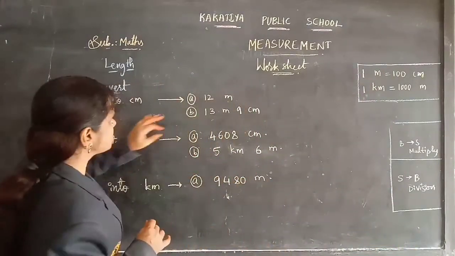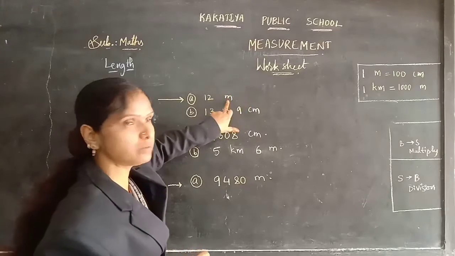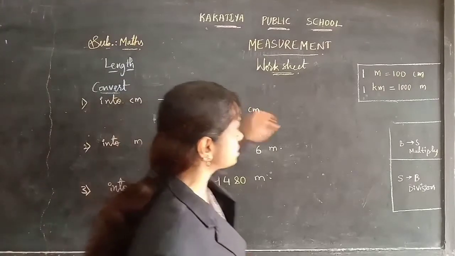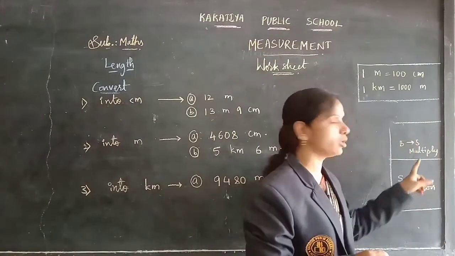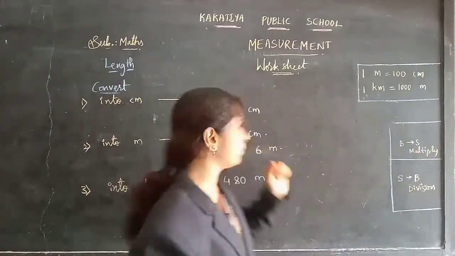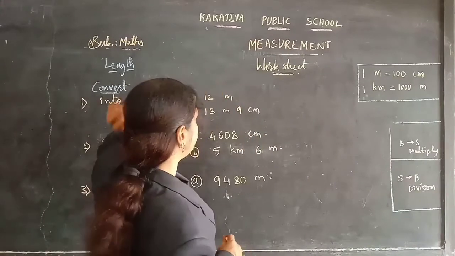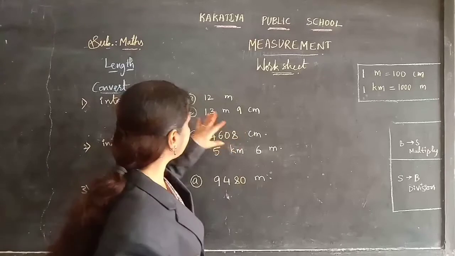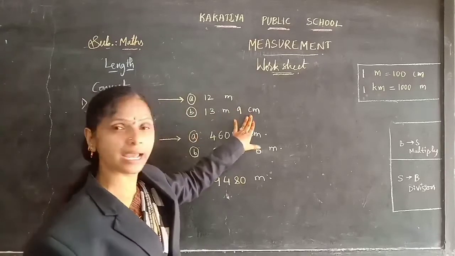Have a look at this. The question measurement is bigger and you are converting into the smaller heading measurement, so you need to multiply the given meters number by 100 to get centimeters. Coming to this problem, 13 meters and 9 centimeters.